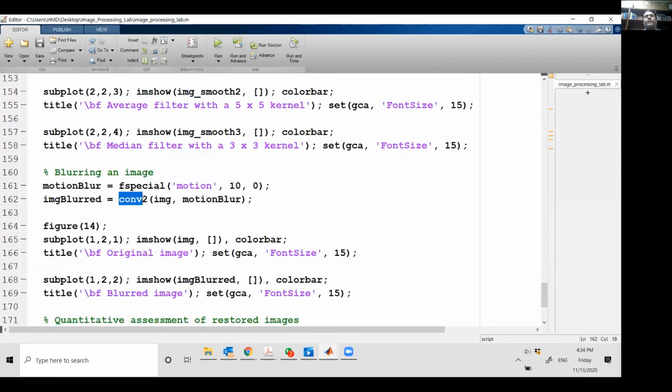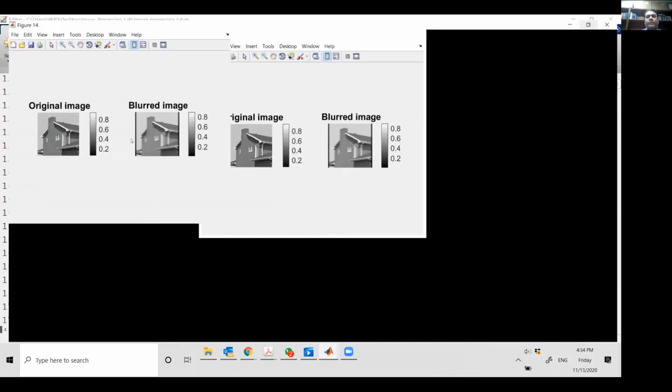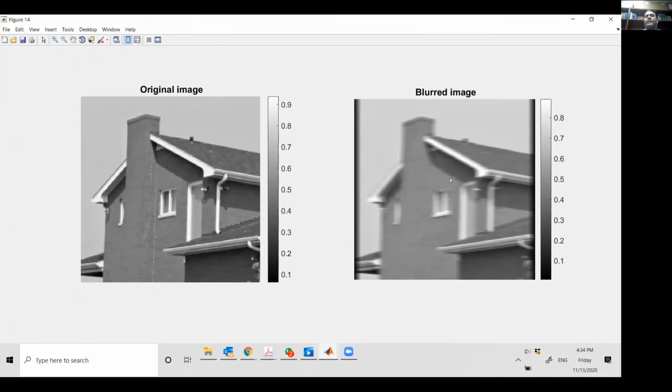So I hope you have seen the convolution command. The conv is for 1-dimensional signals. Conv2 is for 2-dimensional signals, and an image is a 2-dimensional object. So I give it the original image, which is clean and pure, and I apply the motion blurring that I created here. If I quickly show you, this is what we get. This is your original image, and you can clearly see that the blurring is happening in the horizontal direction for 10 pixels. I took 10 pixels and averaged them together. So averaging is a smoothing operation, and it introduces blurring in your image.